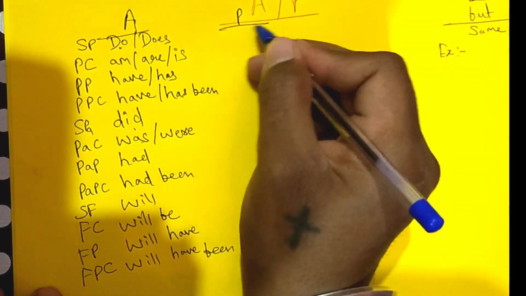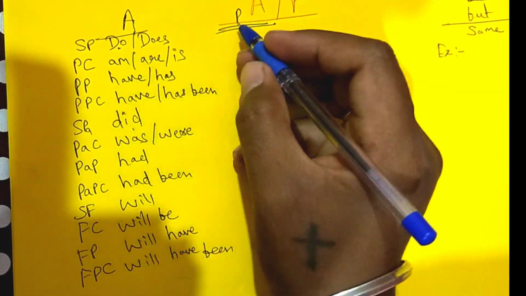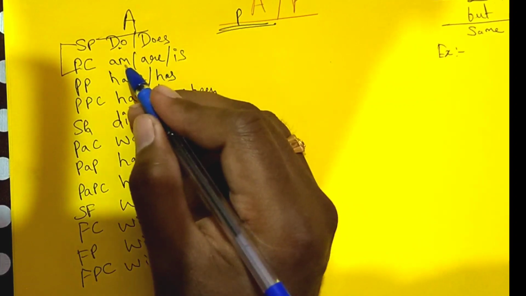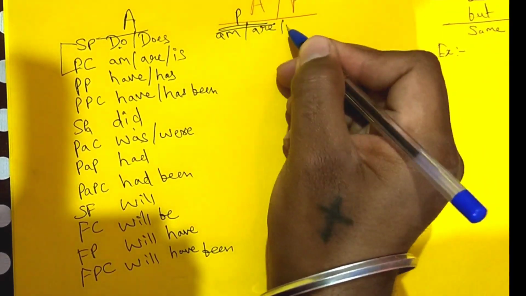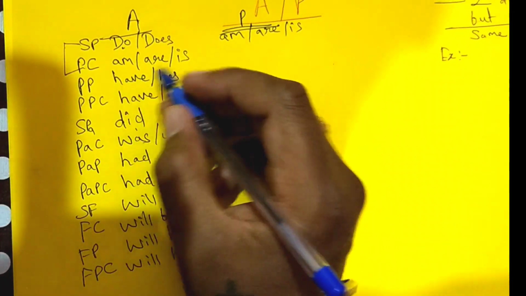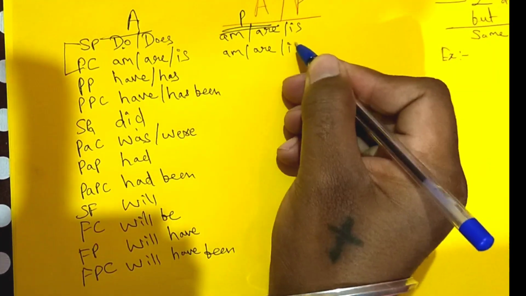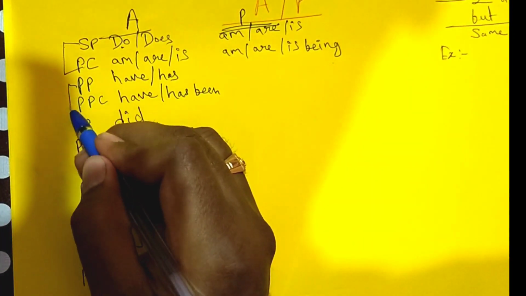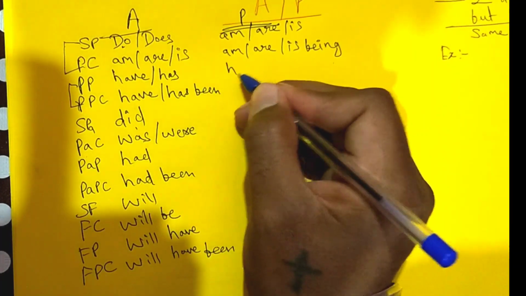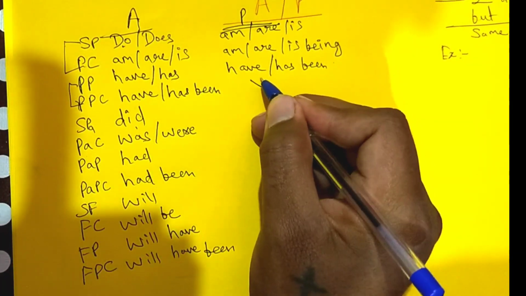Now here I will write the passive, how we will convert it into passive. So whenever you see a sentence in simple present, just below is we have am, are, is. So you will write down in front of simple present am, are, is, and this formula is very much important. And for present continuous, same words we will write down am, are, is, but one more word we will add, that is being. And for have or has, just below, have or has been. And for have or has been we do not have to write anything.